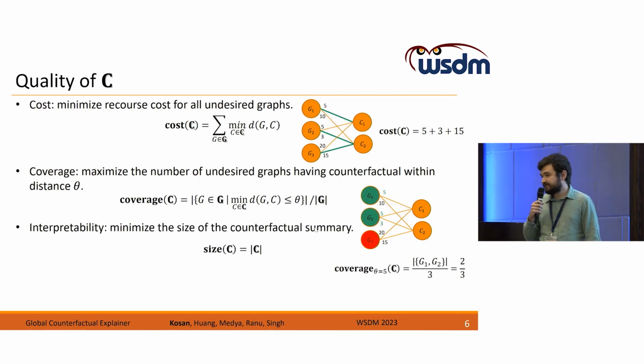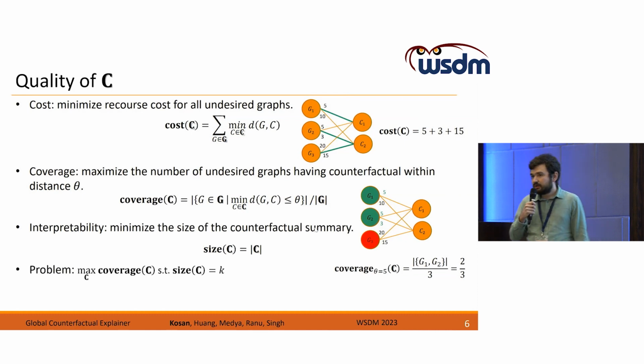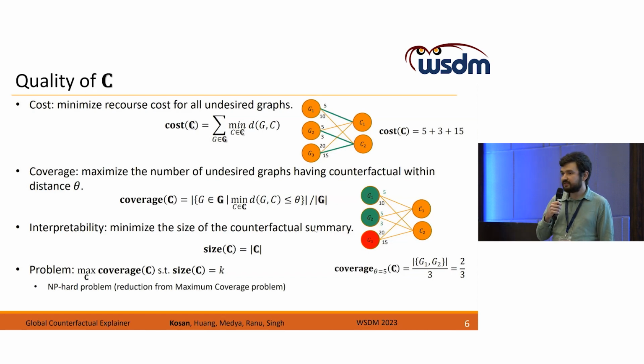The third and last criterion is interpretability, where we try to make our set C as small as possible to be easily analyzed. Based on these criteria, we formulate our problem as maximizing the coverage of set C such that the size of C is within the given budget K. And in the paper, we show that this problem is NP-hard by reducing from the maximum coverage problem.